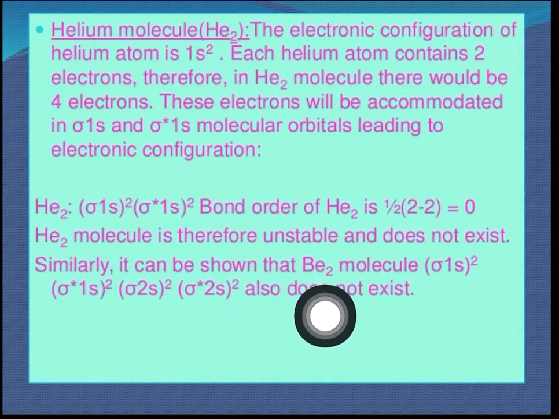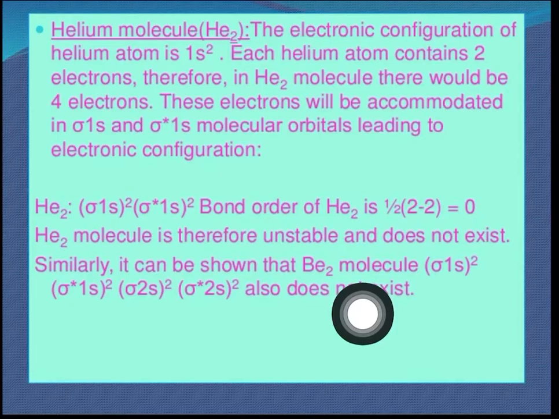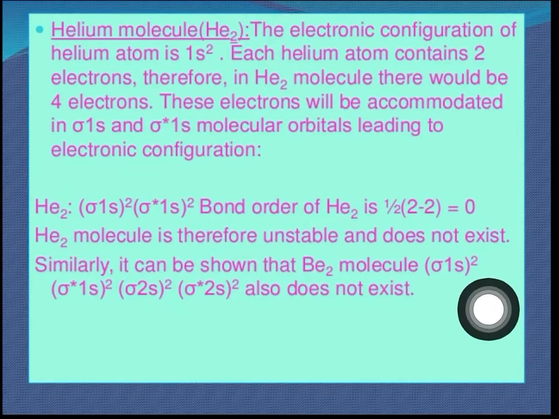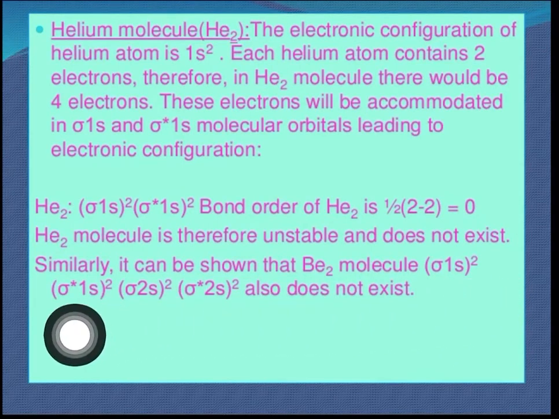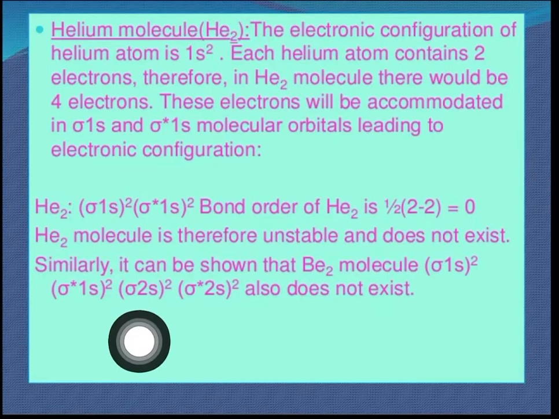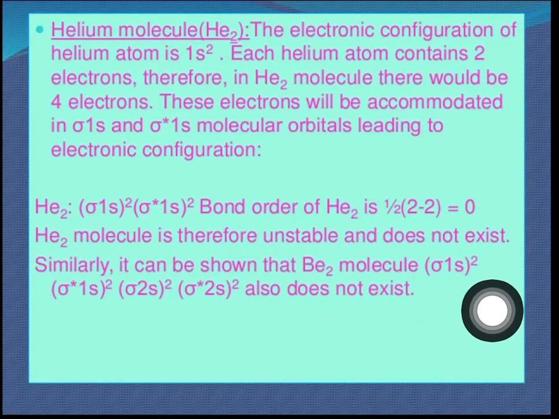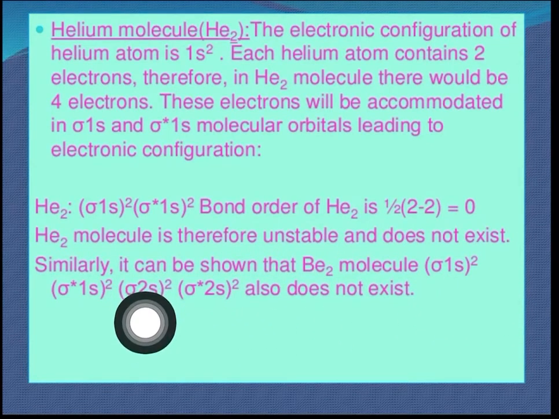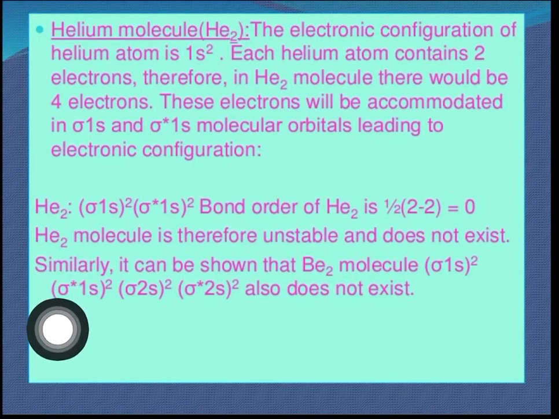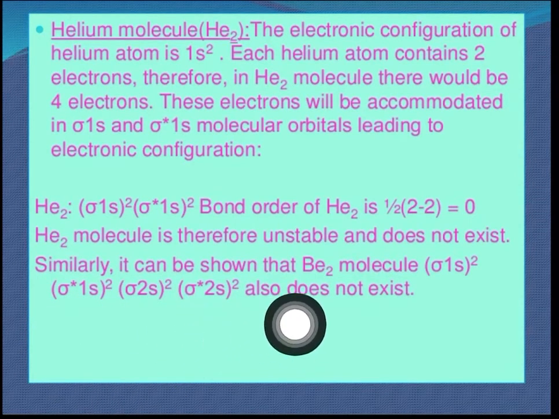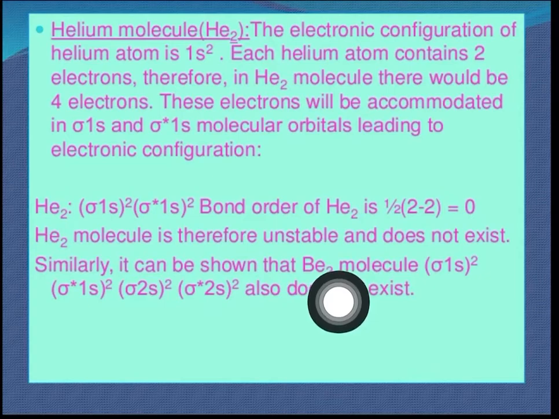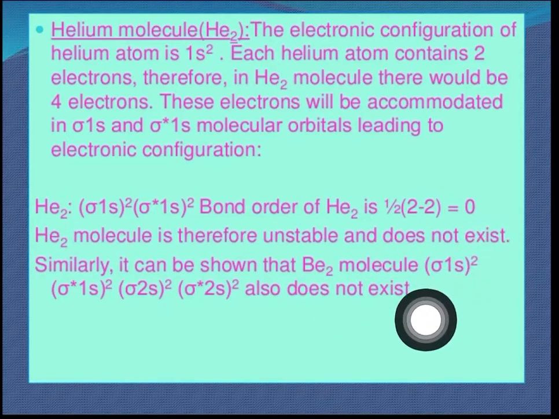Similarly, when we see Be2, after hydrogen and helium comes beryllium. Beryllium has 3 electrons, so 3 plus 3 is 6. So it will be sigma 1s2, sigma star 1s2, sigma 2s2, sigma star 2s2. When we calculate the bond order, bonding 2 plus 2 is 4 and anti-bonding 2 plus 2 is 4. So if we calculate for Be2, it will be half of 4 minus 4. So again it will be 0, and again we can say that it doesn't exist.